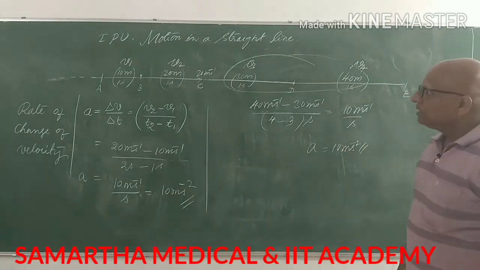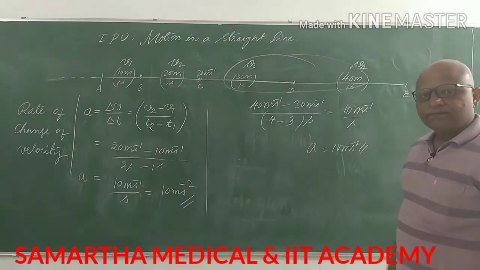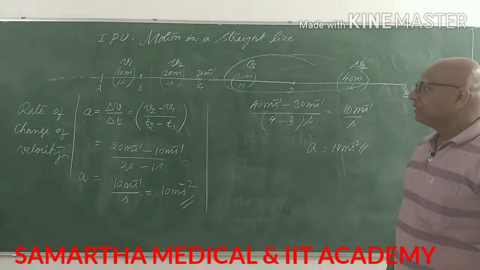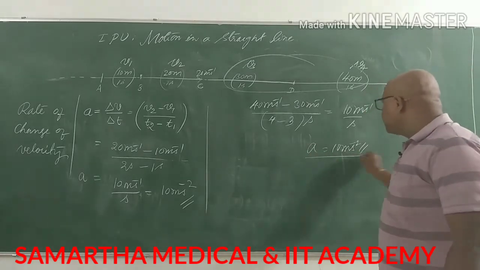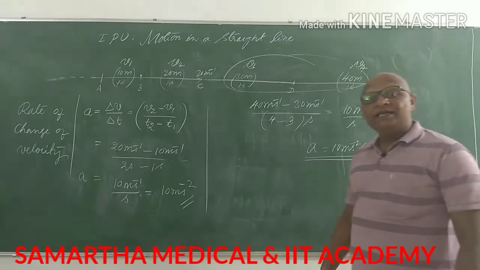So what all these things are indicating? They are indicating that acceleration is something which is not changing here.